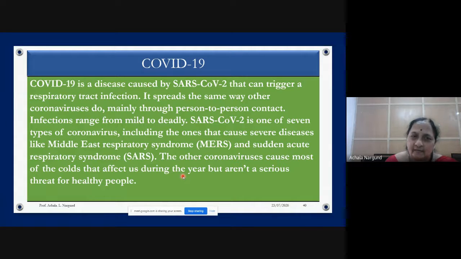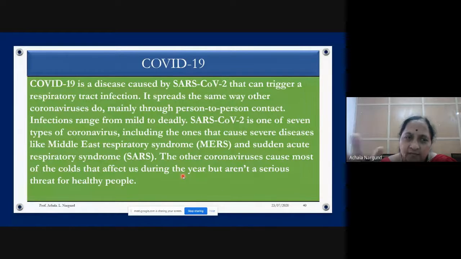COVID-19 is a disease caused by SARS-CoV-2. They have given the name to this, that can trigger a respiratory tract infection. It spreads the same way other coronaviruses do. See, remember, this coronavirus is not a new one. It was there from so many years, but this is a new strain which has come, mainly through person-to-person contact. Infections range from mild to deadly.